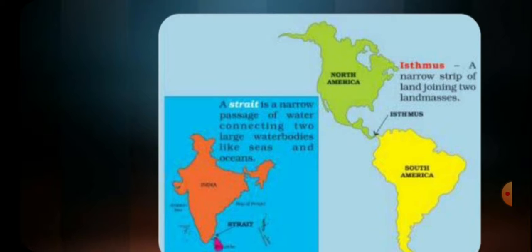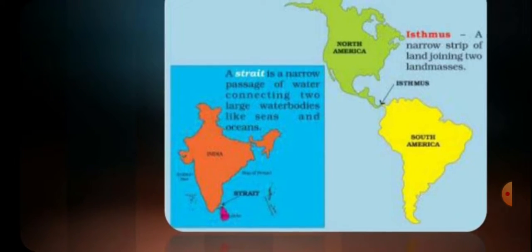Now my next point is, what do you mean by isthmus and strait? Connectivity through land is called an isthmus, and connectivity through water is called a strait. Isthmus: a narrow strip of land joining two land masses. Look, the connectivity between North America and South America is the isthmus of Panama. And the Palk Strait we find as the water connectivity between India and Sri Lanka.